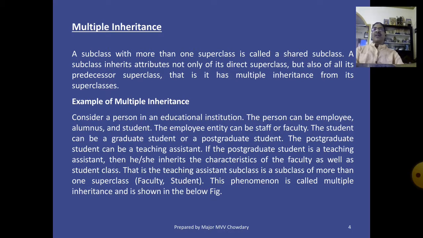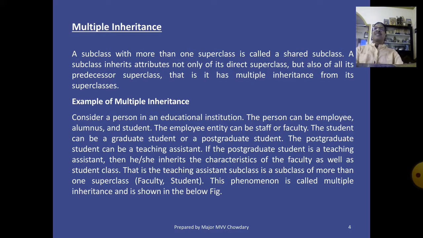A subclass with more than one superclass is called a shared subclass. That means a child has more than one parent. That is called a shared child. Here subclass is nothing but child.